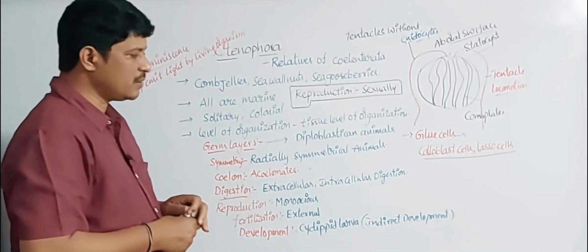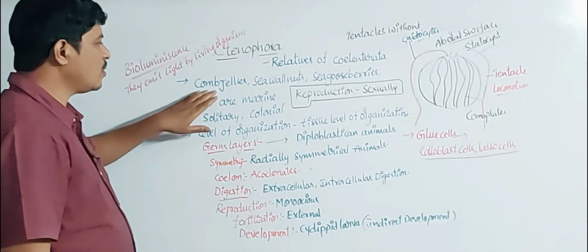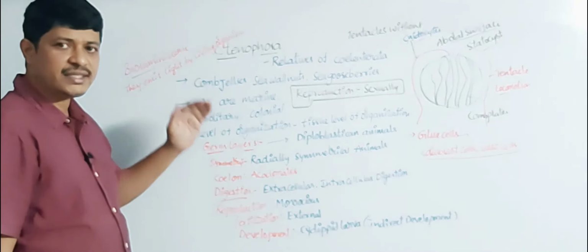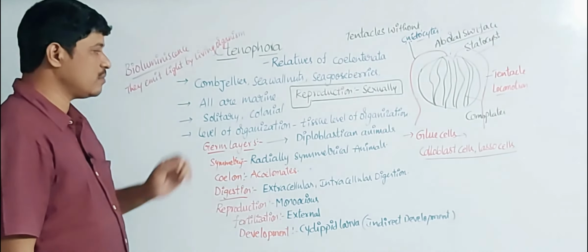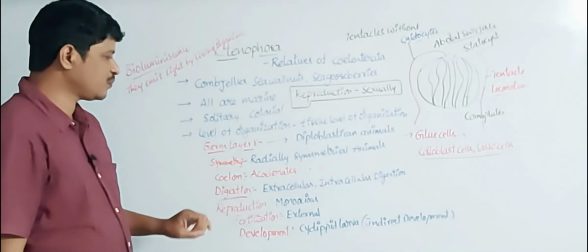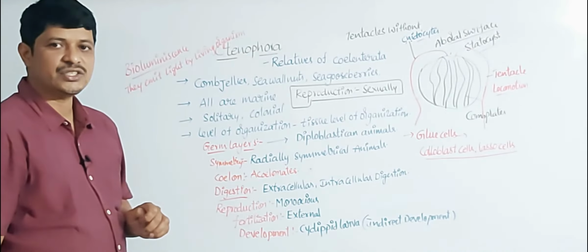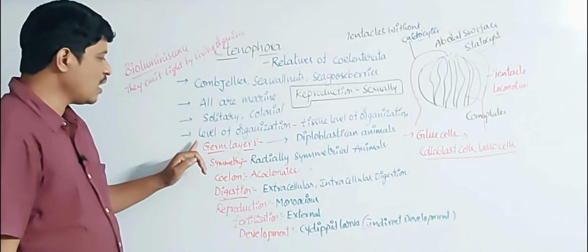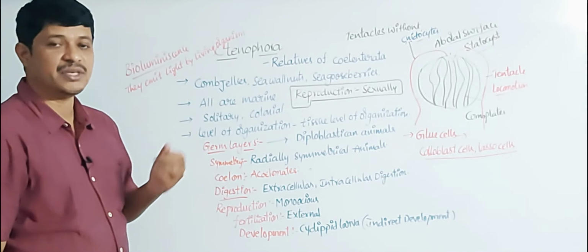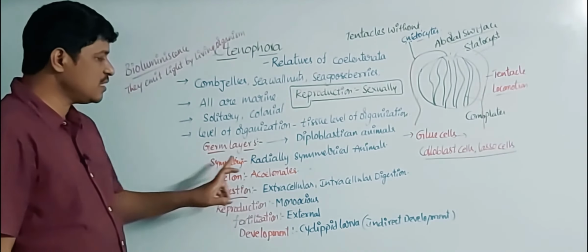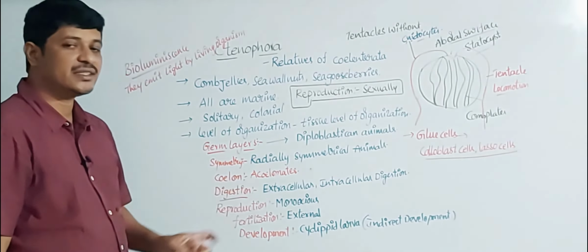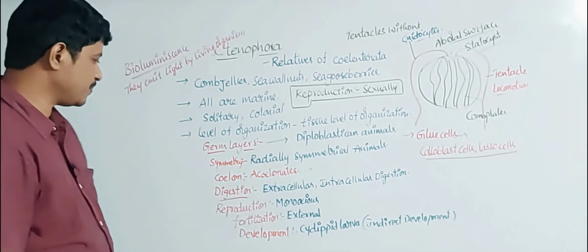These ctenophora animals are commonly called comb jellies, sea walnuts and sea gooseberries. All ctenophora animals are marine, living either solitary or colonial. The level of organization is tissue level. They are diploblastic animals with 2 germ layers, radially symmetrical, and the coelom is absent, acoelomate.